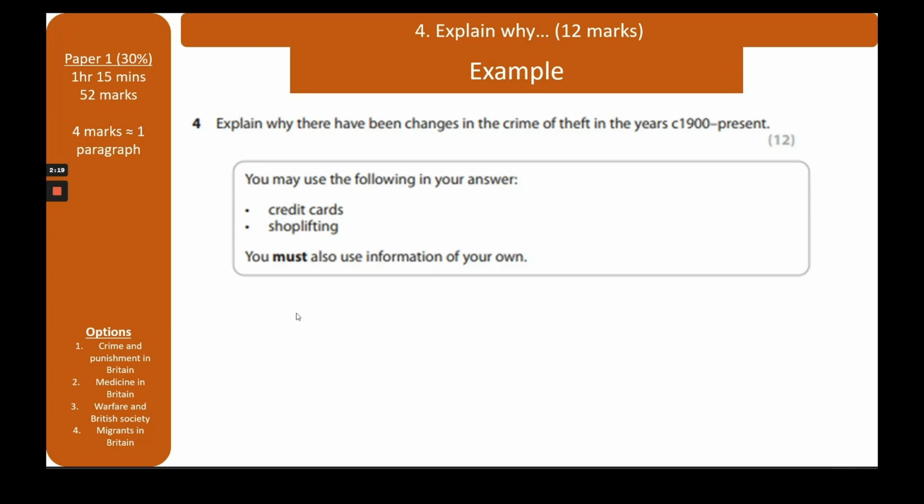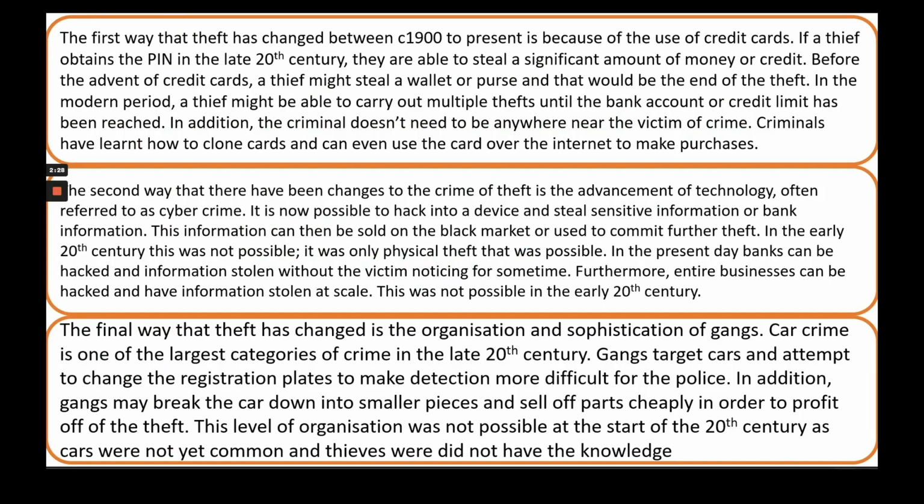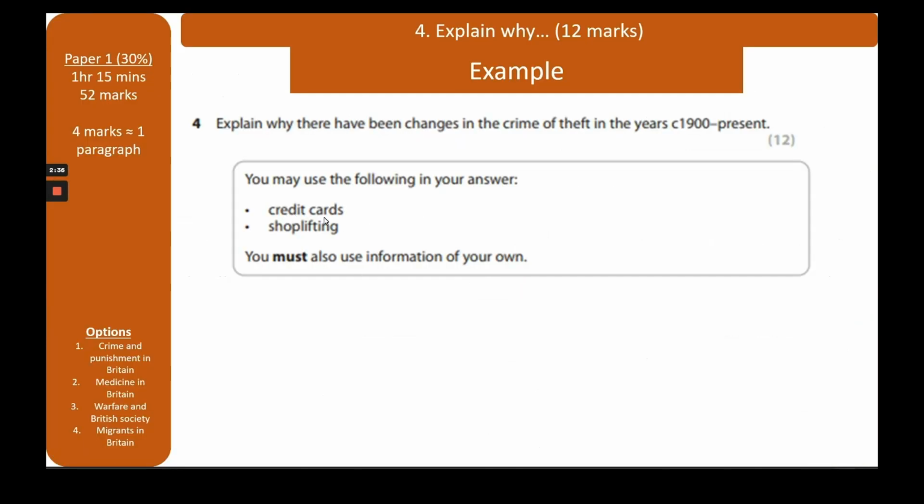So I think this question's really straightforward. A lot of this you won't even have learned in history. It will just be common sense or information you've picked up in your everyday lives. So the first way that theft has changed between 1900 to present is because of the use of credit cards. I've chosen to pick this one here. You can do both. You could do 1, you could do 3 of your own.